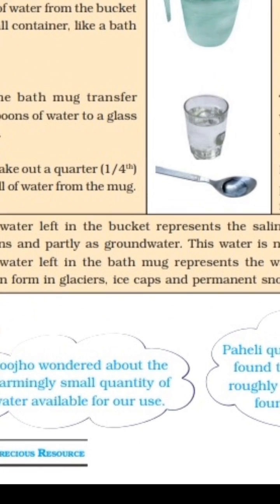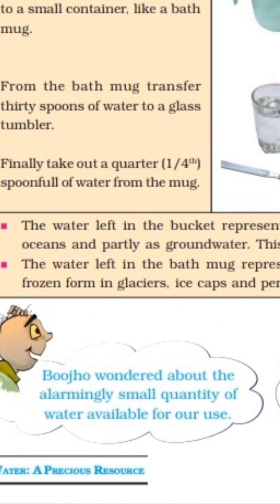Now here see downside. The water left in the bucket represents the saline water present in the seas, oceans, and partially as groundwater. This water is not fit for human use. Now when we are removing 500 ml water, the amount remaining in the bucket is the water which is present in the seas and oceans, and partially groundwater, which is not fit for human use.